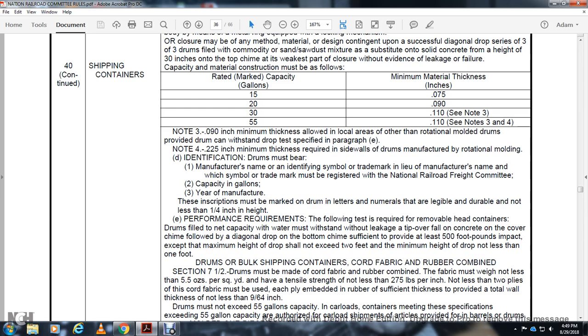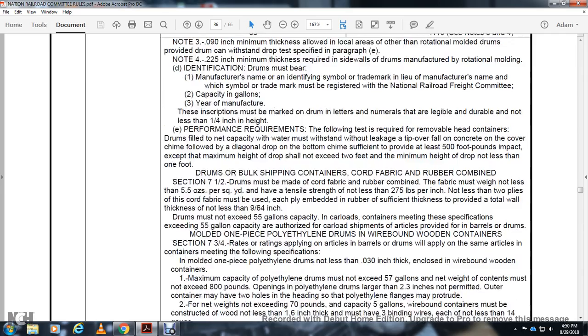Performance requirements: the following tests are required for the removable head drum filled to capacity with net capacity. Leakage of the top, overfall with the concrete of the coverage, the chime with the valve, with the diagonal drop of the bottom chime sufficient to provide at least 500 pounds of impact, except the maximum height of the drop should not exceed 2 feet and the minimum height of the drop should be not less than 1 foot.